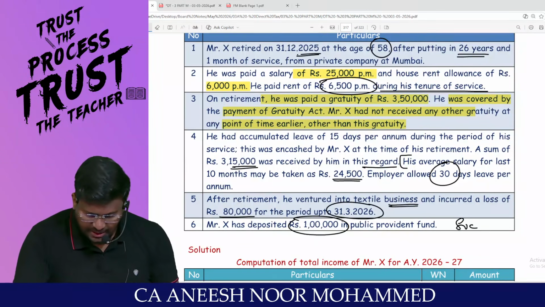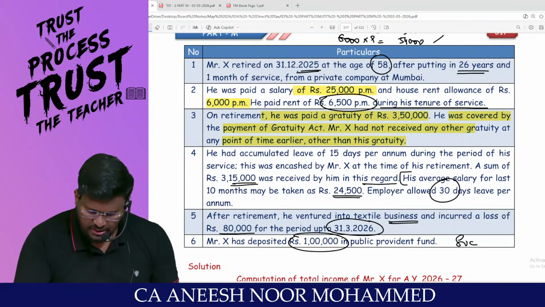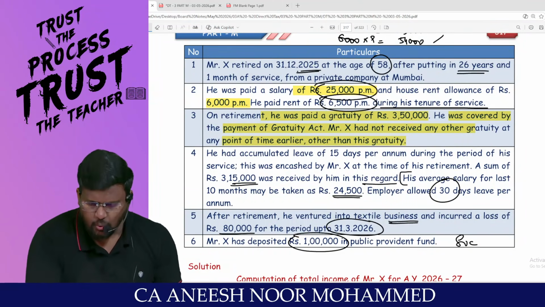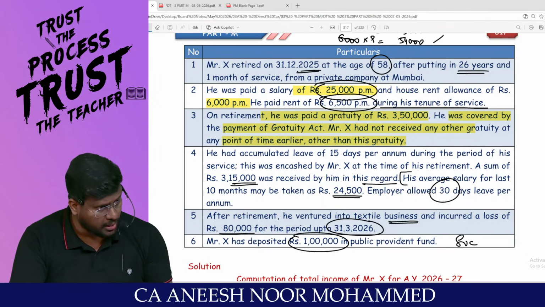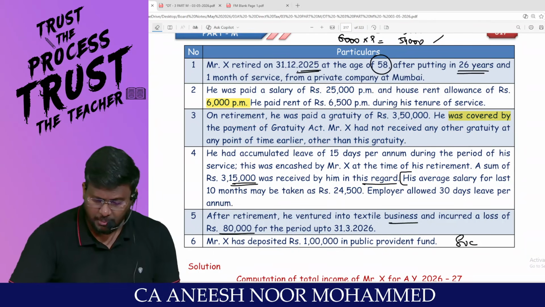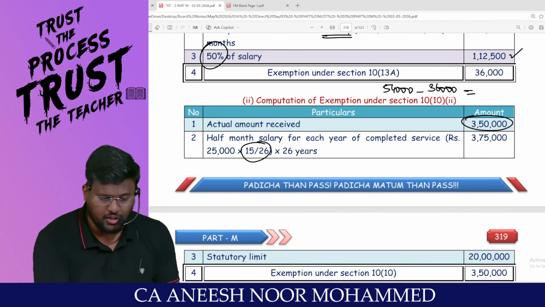They themselves said that. If you see, sir, he has not received any other gratuity and all. At the time of retirement, 25,000 per month is the last drawn salary. Because the last drawn salary means basic salary plus DA. All DA should be considered because this person is covered under the Payment of Gratuity Act 1972.